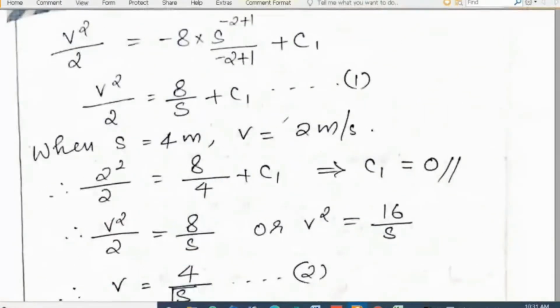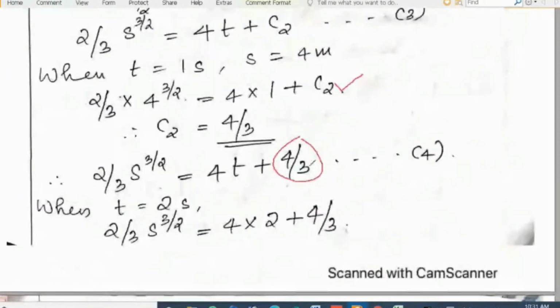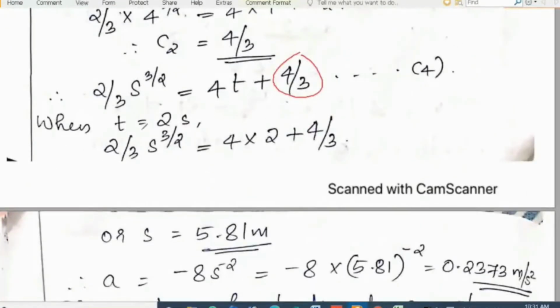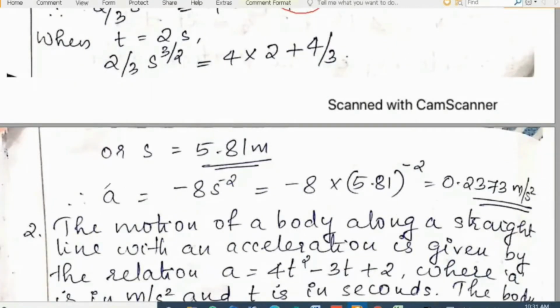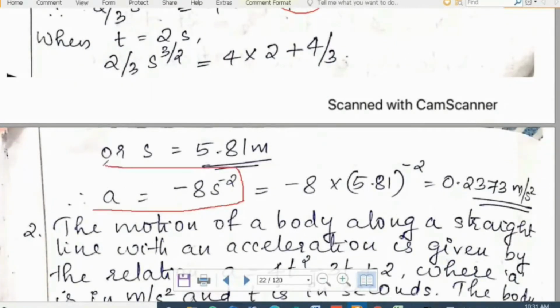Previously, in the first case, when the equation for velocity had no value, it was 0. Here it has 4 by 3 as the value, and then we have to find the displacement at t is equal to 2 seconds. Then substitute the value of displacement in the initial equation for acceleration, and you will get a is equal to minus 8 into s raised to minus 2. So that is equal to 0.2373 meter per second square.